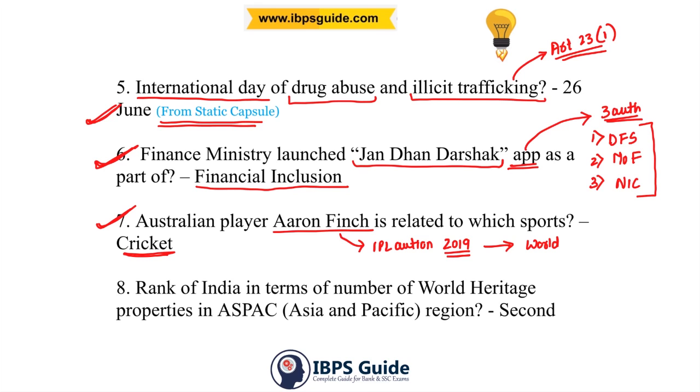8th question. Rank of India in terms of number of World Heritage Properties in ASPAC, that is, the Asia and Pacific region. The answer for this question is second. India ranks second in terms of World Heritage Properties in the Asia Pacific region.